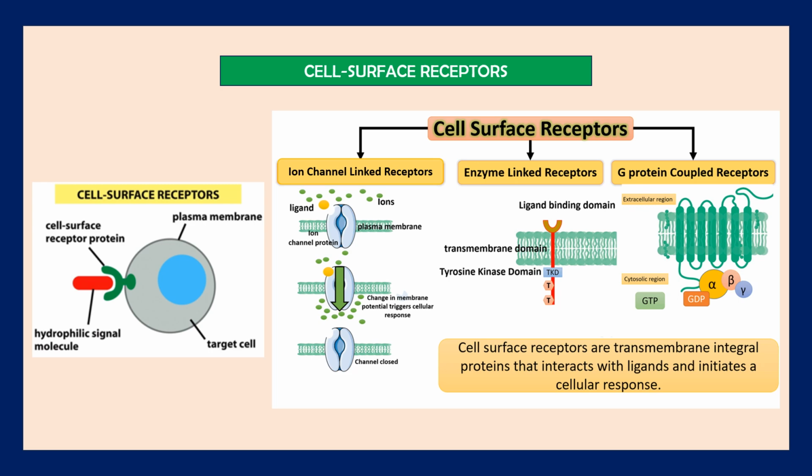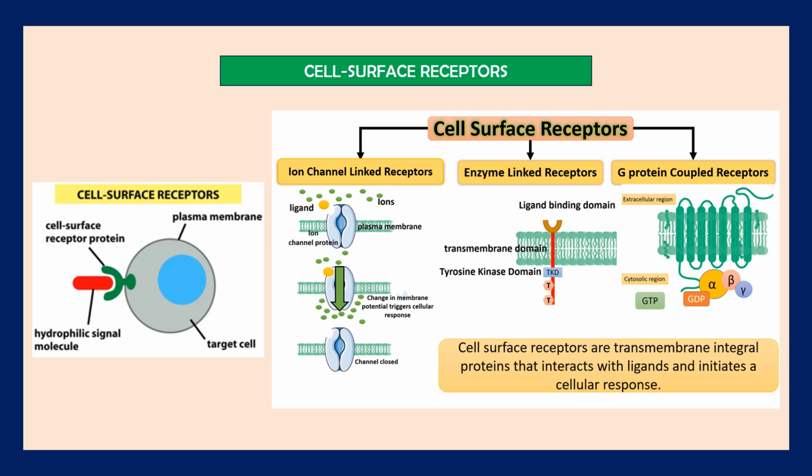These messengers stimulate the sensors and effectors responsible for activating cellular processes. So mainly there are three classes of cell surface receptors. That is, first one is ion channel linked receptors. Next one is enzyme linked receptors, and third one is G protein coupled receptors. We will study one by one in the next slides.